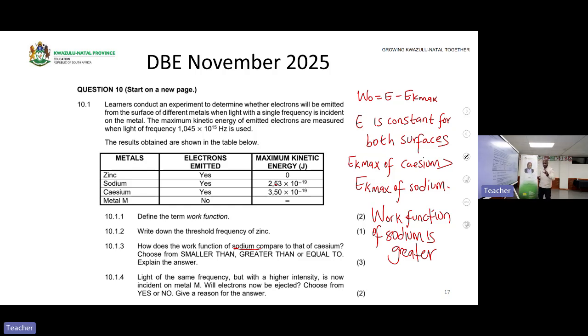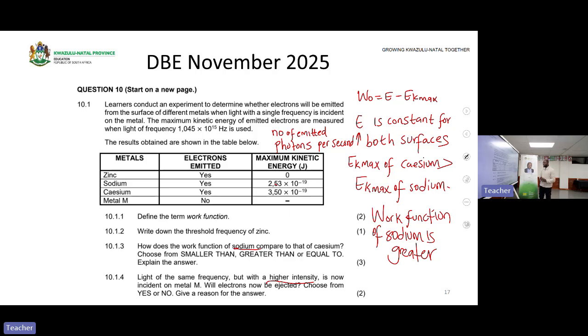Light of the same frequency, but higher intensity. Remember, if intensity is increased, Mr. Mtiana said, number of emitted photons per second will increase. Then number of ejected electrons will increase, higher current.